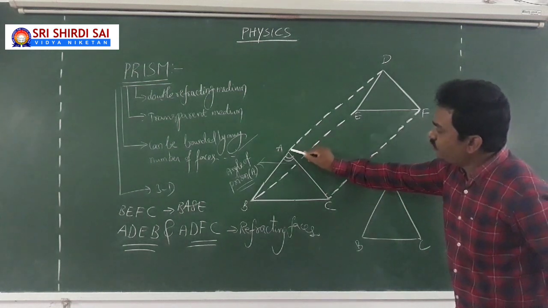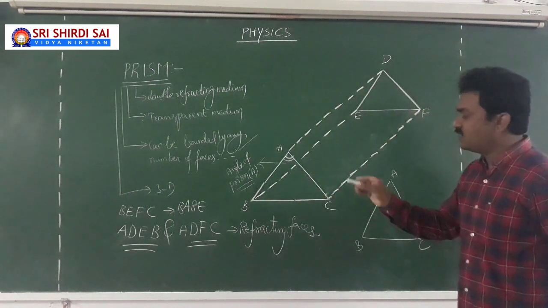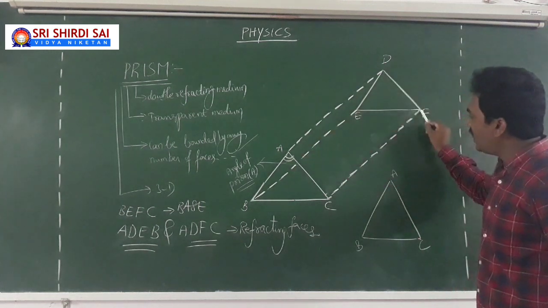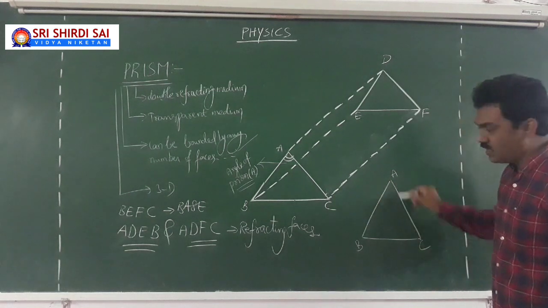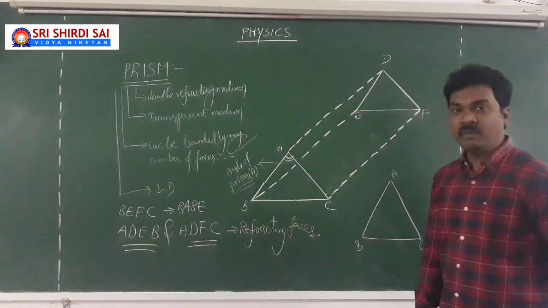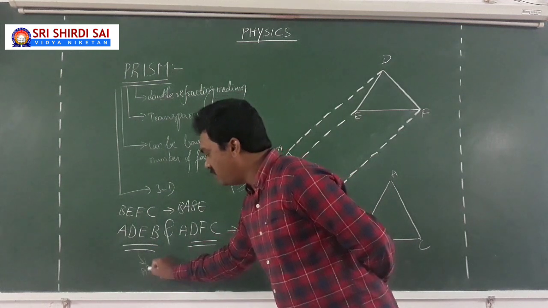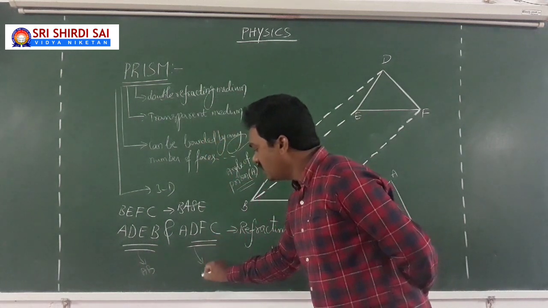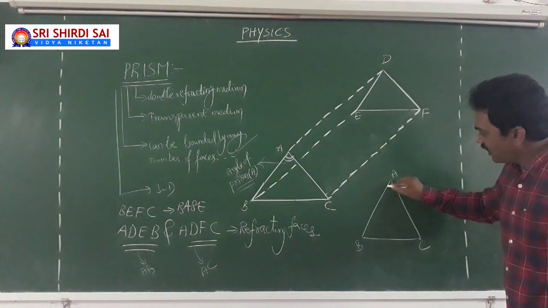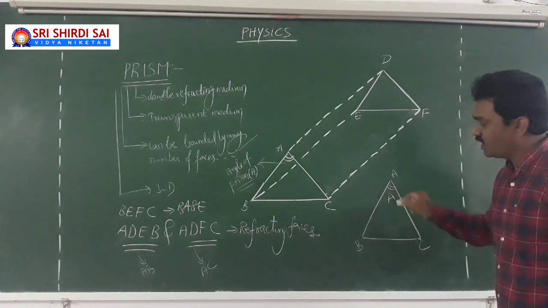Whereas the refracting face A, D, E, B is represented by AB, and the refracting face A, D, F, C is represented by AC. I repeat, here we have two refracting surfaces which are plane but not parallel. This refracting face is represented by AB, and this refracting face is represented by AC in the front view of the prism. Then the angle between these two refracting faces of the prism is the angle of the prism.